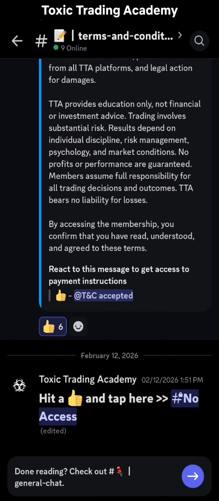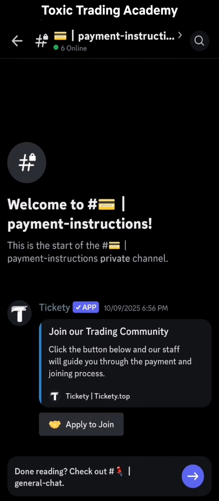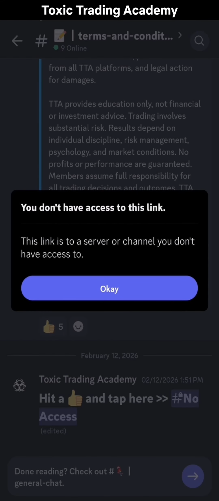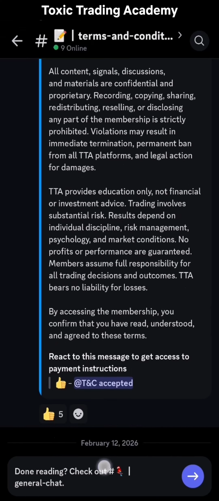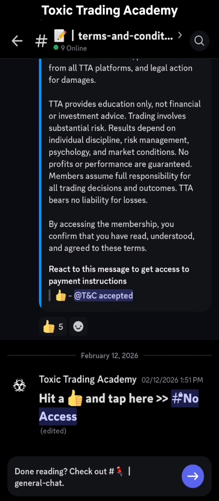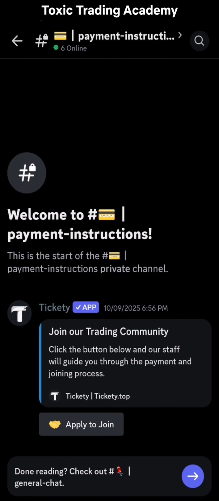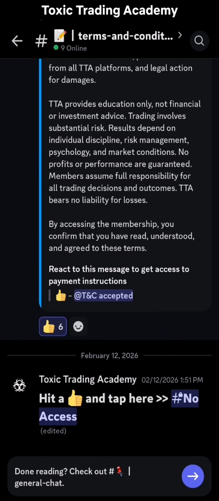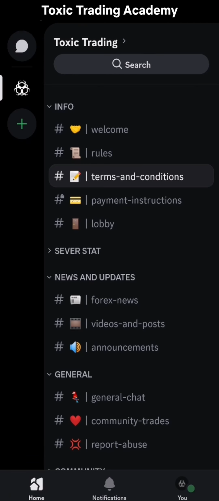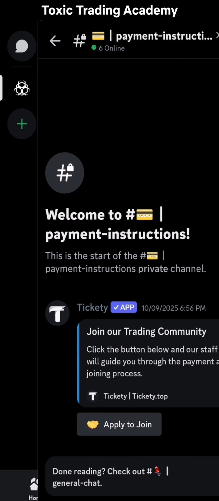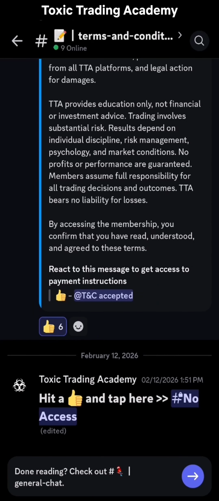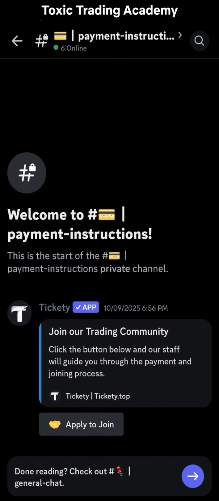You got it? So if you don't hit thumbs up, you don't have access. Sorry, you have temporarily. Yeah, you lost your access. You don't have access unless you have accepted the terms and conditions. So read this, understand this, hit a thumbs up, react to this particular message, and then you get access to payment instructions. If you go back now, in terms and conditions, hit a thumbs up, and when you do, you'll get a payment instructions channel here. Can you see it? It's here. We can enter this channel through here or via terms and conditions itself. Hit this one. You're in the payment instructions channel.